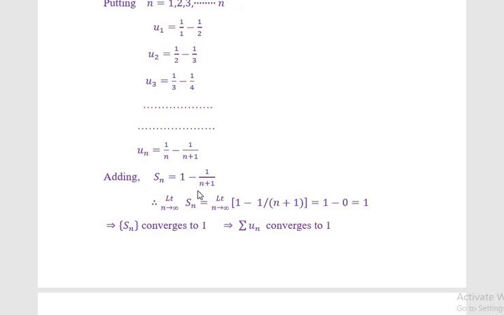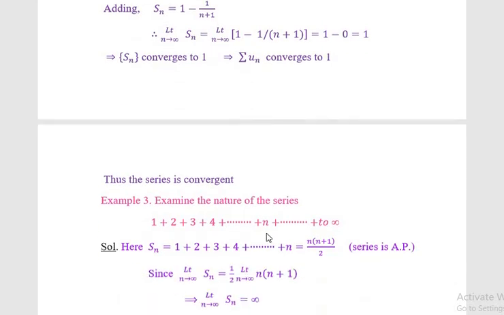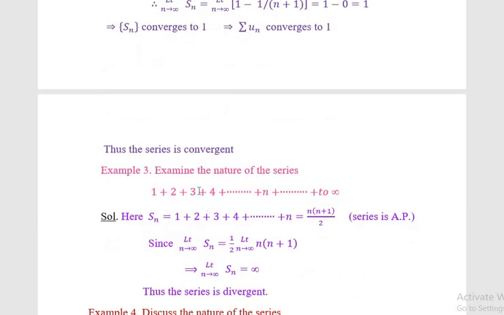Adding vertically on both sides, left hand side Sn, right hand side we get 1 minus 1 by n plus 1. Now introduce limit on both sides, therefore limit as n approaches infinity, Sn is equal to limit as n approaches infinity of 1 minus 1 by n plus 1, which is 1 minus 0, that is 1. It implies the sequence of partial sums Sn converges to 1, therefore the series un converges to 1. Thus the series is convergent.